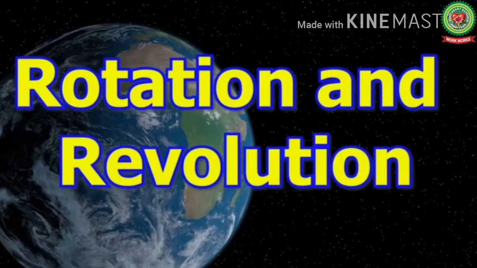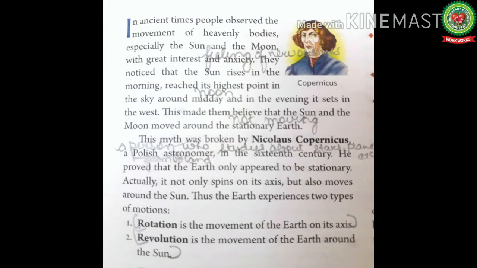So now students, let's start with our reading of the topic today. In ancient times, people observed the movement of the heavenly bodies, especially the sun and the moon, with a great interest and anxiety. Anxiety means feeling of nervousness. They noticed that sun rises in the morning, reaches its highest point in the sky around midday, means noon at 12 o'clock, and in the evening it sets in the west. This made them believe that the sun and the moon moved around the stationary earth.